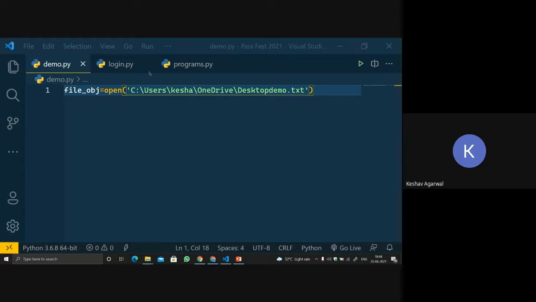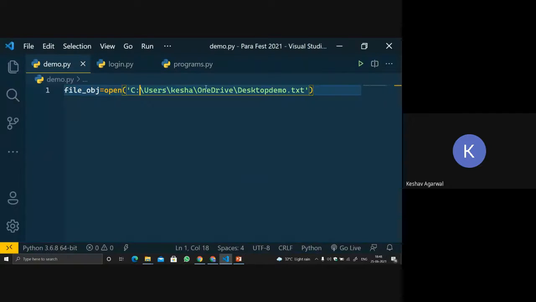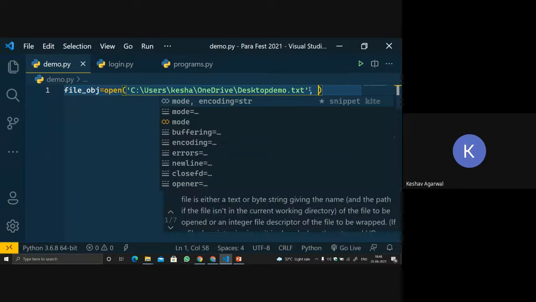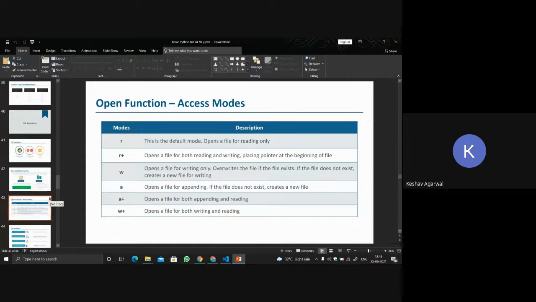Over here in the PPT, you can see the syntax is file object equal to open, and then we have to pass the file name, comma, access mode. We have already passed the file name. Now we have to pass the access mode. So what is an access mode? Access mode is how we want the file to be opened.